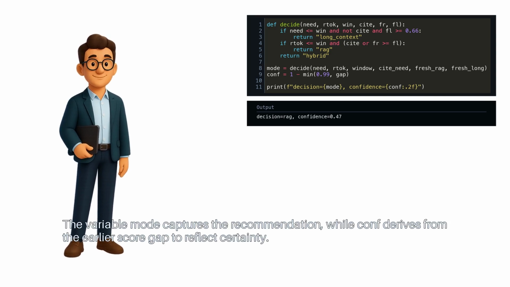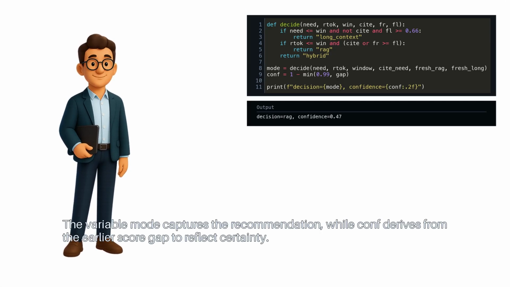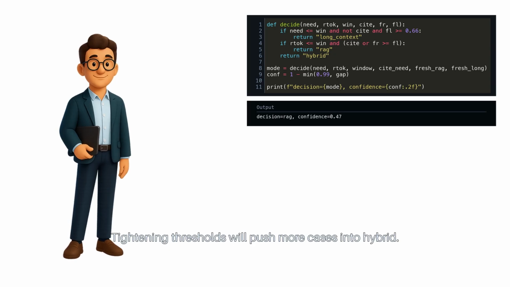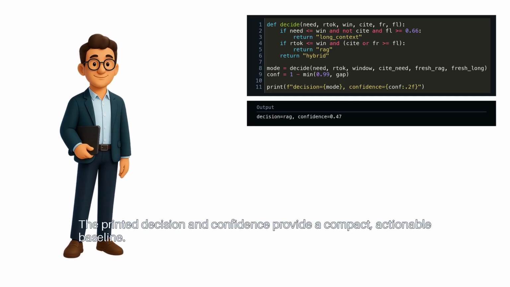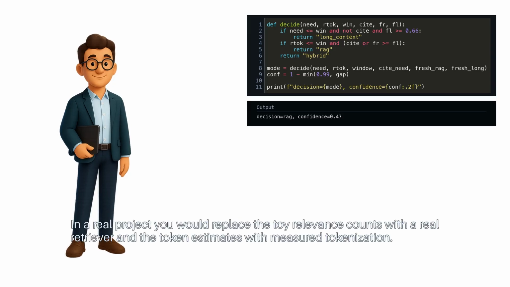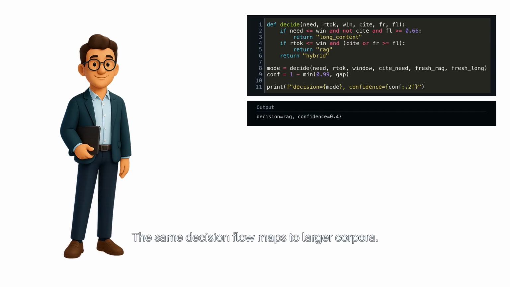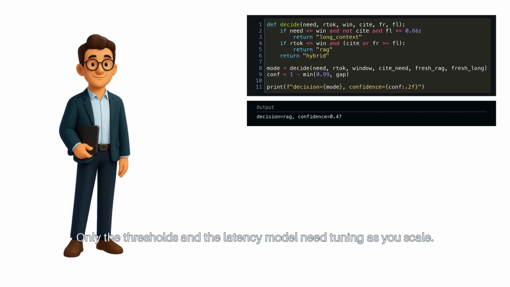The variable mode captures the recommendation, while conf derives from the earlier score gap to reflect certainty. Tightening thresholds will push more cases into hybrid. The printed decision and confidence provide a compact, actionable baseline. In a real project, you would replace the toy relevance counts with a real retriever, and the token estimates with measured tokenization. The same decision flow maps to larger corpora. You keep the same signals. Only the thresholds and the latency model need tuning as you scale.